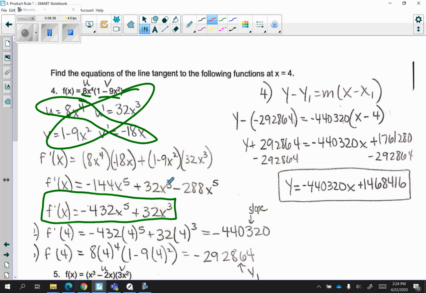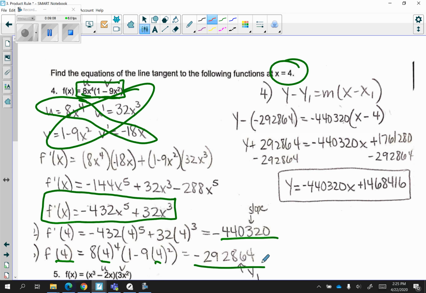Okay, now in order to find the slope, I have to substitute when x is equal to 4. So I substitute 4 in, and this is going to be my slope. Kind of a crazy number. Then remember, I want to find my y value for when x is equal to 4 in the original equation. So I substituted 4 into 8x to the 4th times (1 minus 9x squared), and I got this large number. That represents my y1.